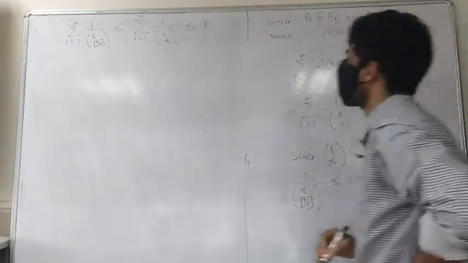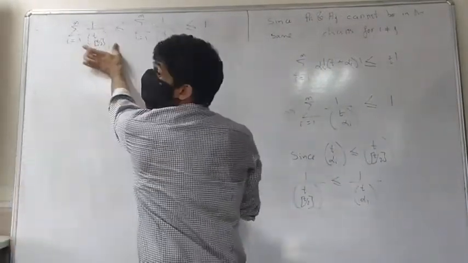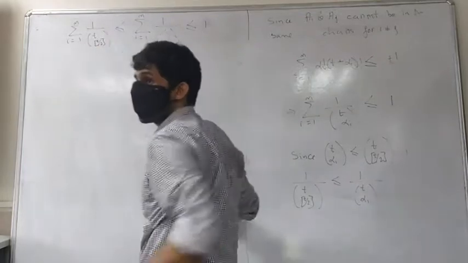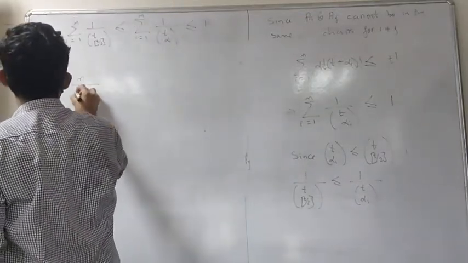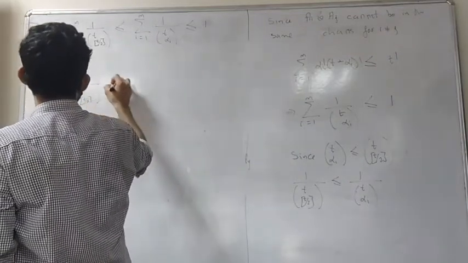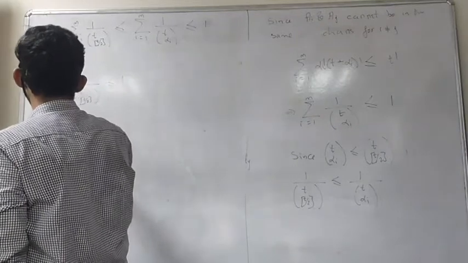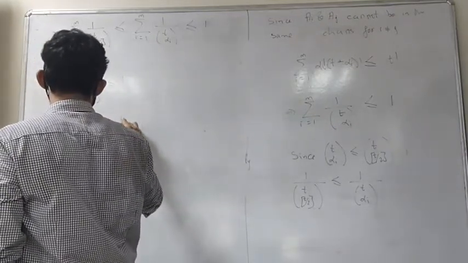Yes, that's also factorial. So this is less than this, but this is a constant, right? There's no i here. So therefore what we have is m upon t choose t by 2 less than or equal to 1, and therefore m should be less than or equal to t choose t by 2.